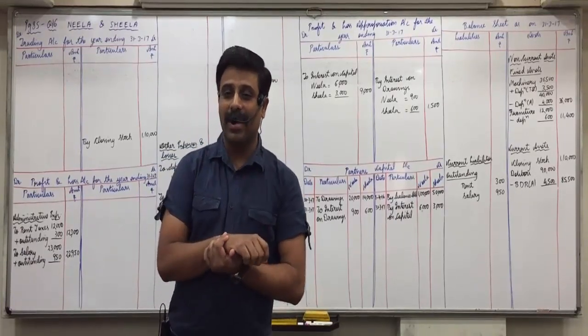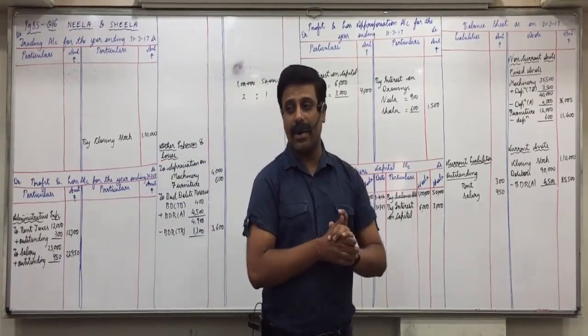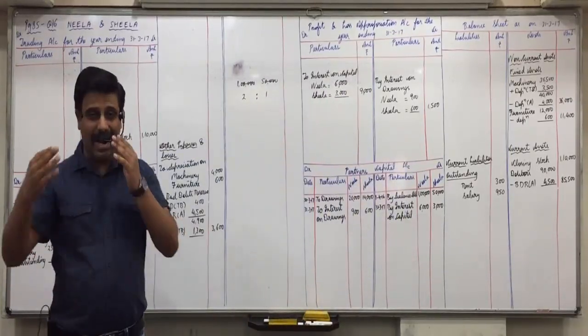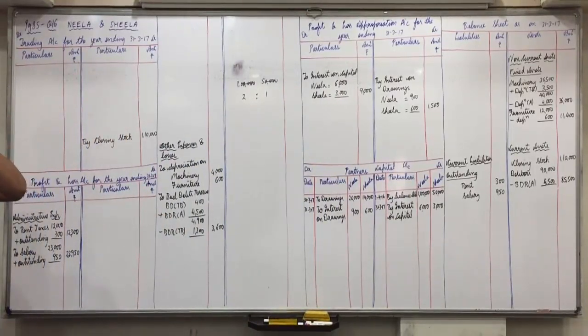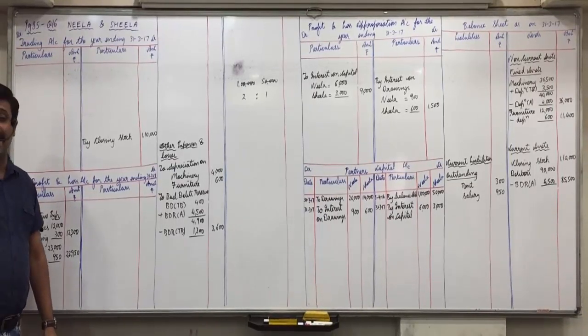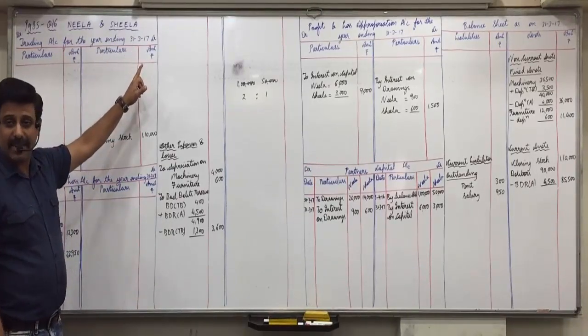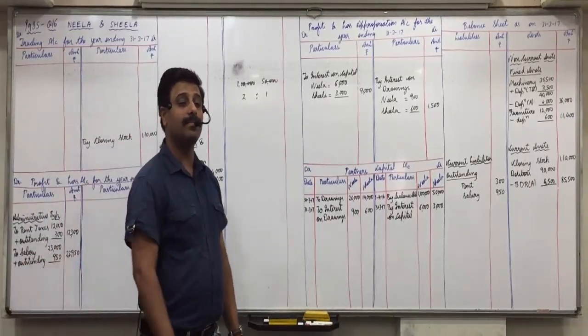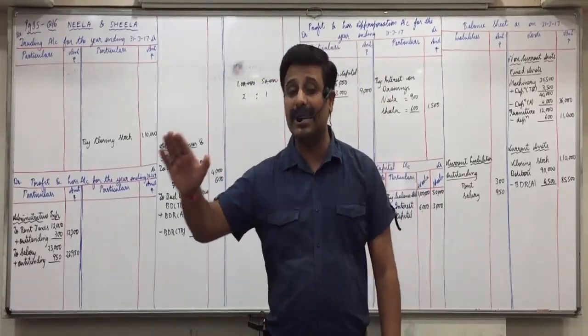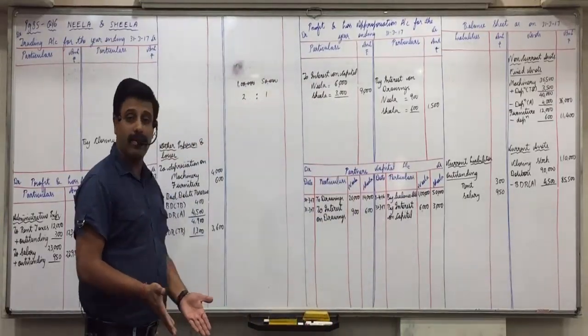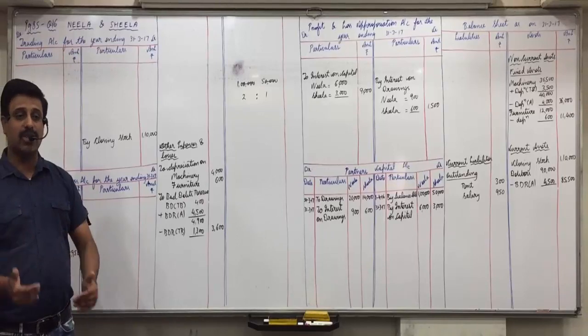Anyone else? Okay, now tell me one thing. Whenever leasehold assets come, what do I ask you? Our year ends on 31/3/17. So you have to count how many years remain from the beginning. I have always been asking this in every question. Our year ends on 31/3/17, so when does this year begin? 1/4/16. We always count the number of years remaining from 1/4/16, because this is the year we are counting the depreciation for, so this year is included.